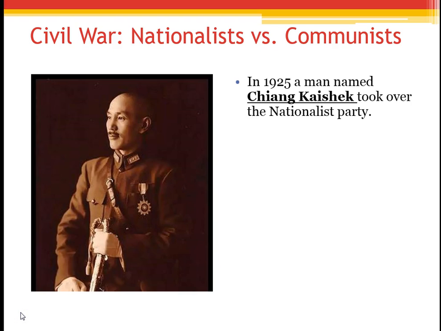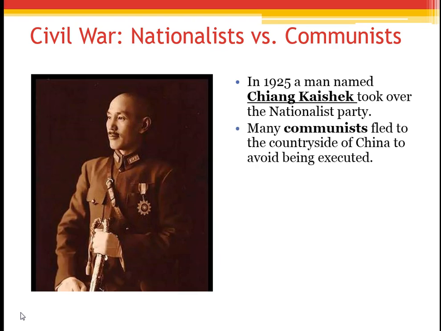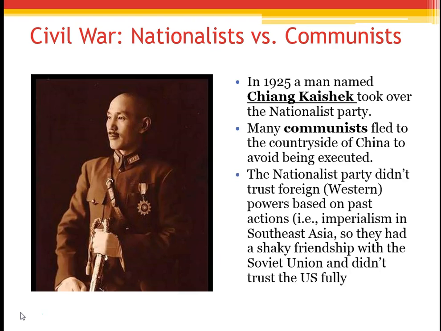In 1925, a man named Chiang Kai-shek took over the Nationalist Party, and he's a strong personality ruler that really takes the reins of China in 1925. Because he was taking over the Nationalist Party, which is the party in power, many communists are persecuted and fled to avoid being executed. The Nationalist Party didn't trust foreign powers based on past actions such as imperialism in Southeast Asia. So they had a shaky friendship with the Soviet Union, but they also didn't really trust the US, so they're isolated in this third corner of a triangle here.